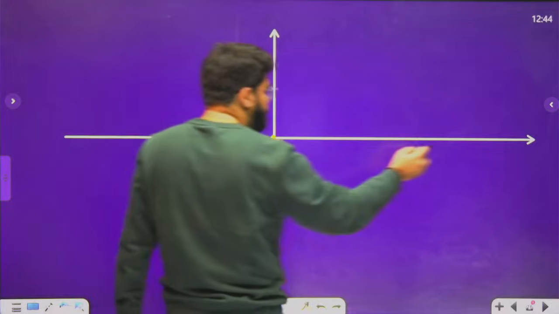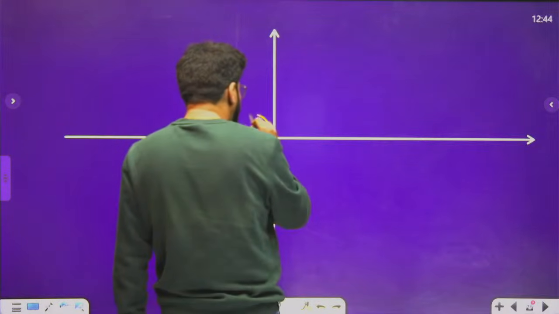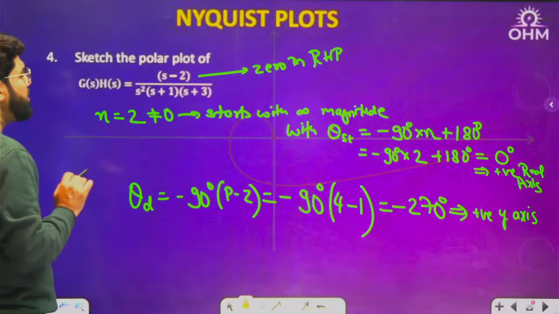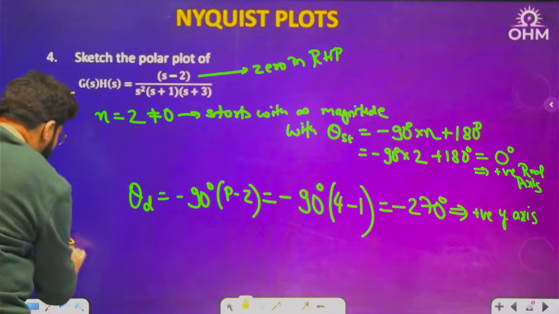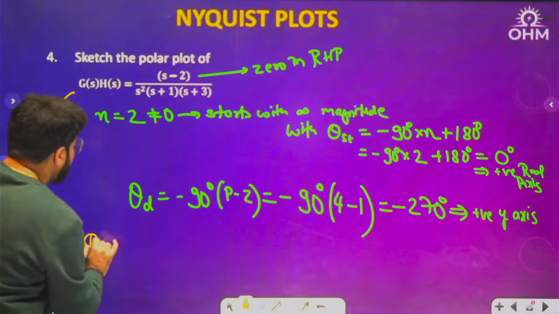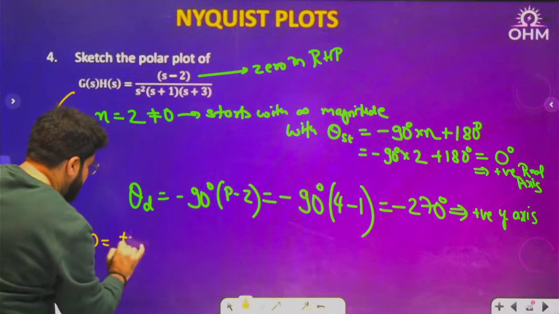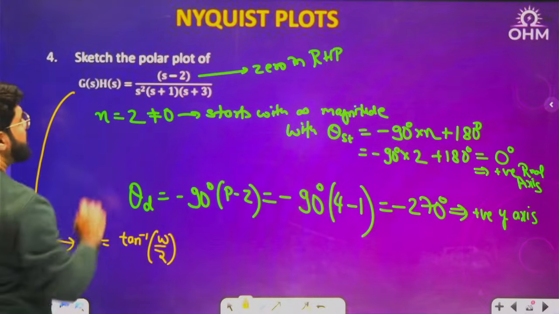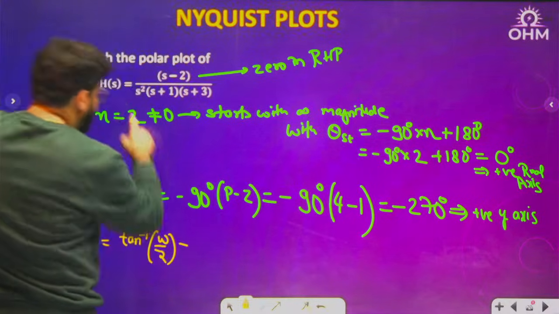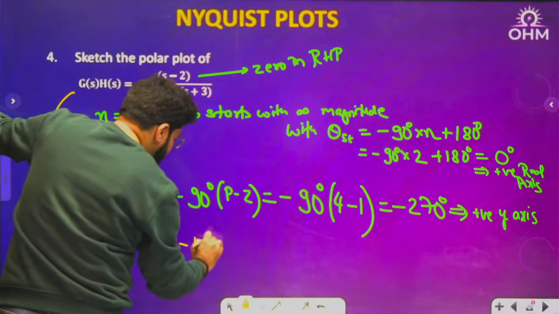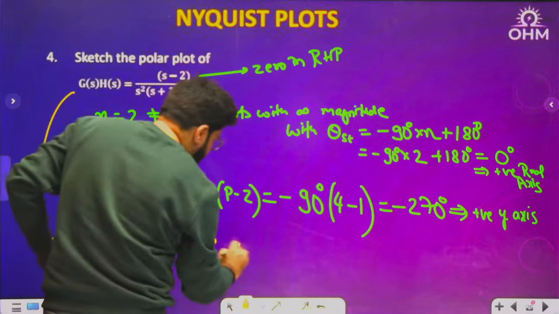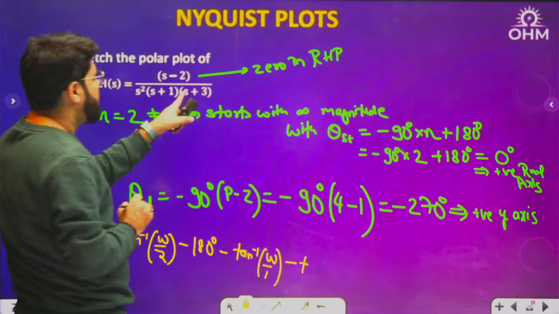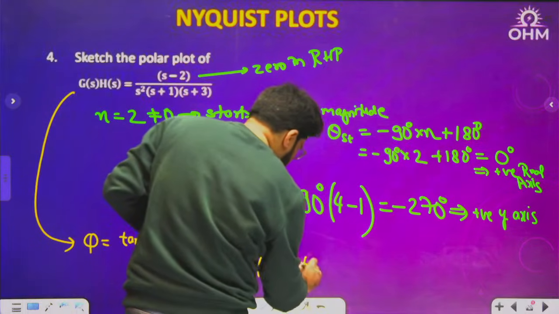Now, I'll tell you one or two basic calculations also. If you want to understand this exact shape, if I want to write down the angle expression, what should be the phase expression for this? It will be tan inverse omega upon minus 2, tan inverse y by x. Then the denominator: s square, 90 twice, 180 degrees. Then s plus 1, tan inverse omega by 1. Next will be 3 plus j omega, so tan inverse omega by 3.